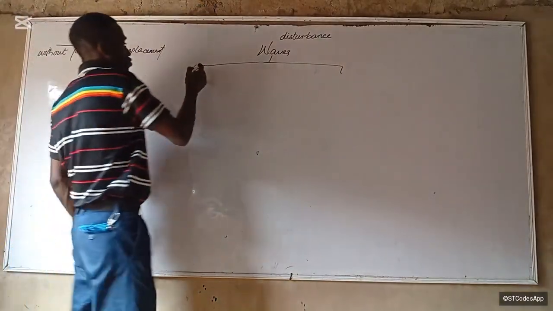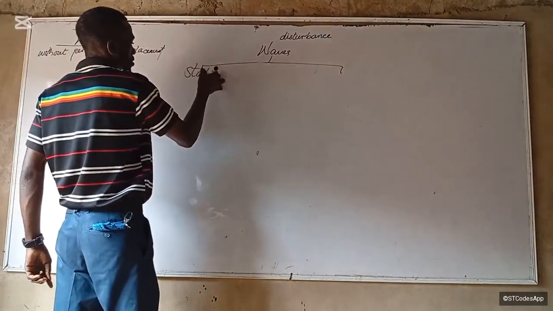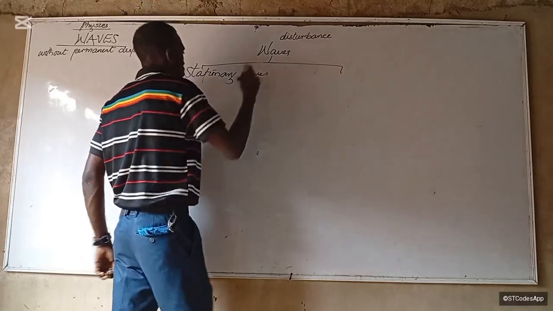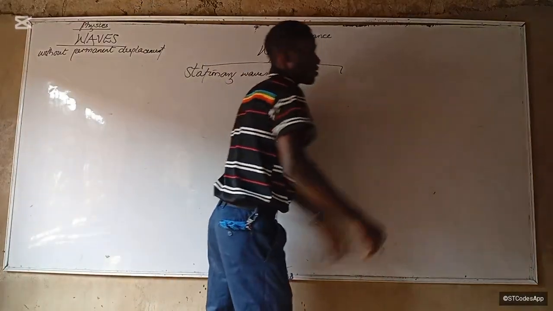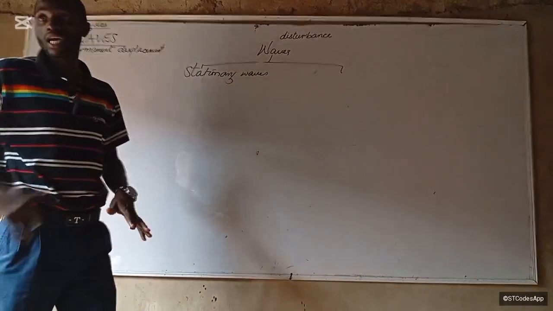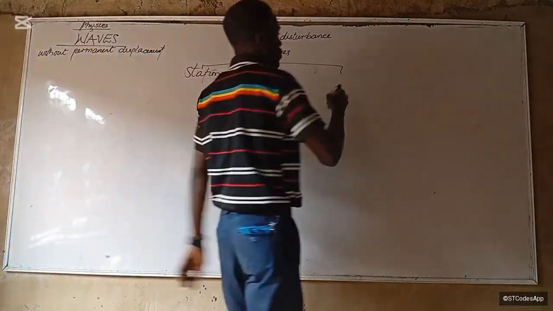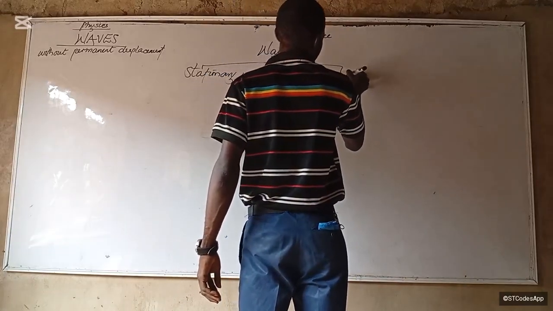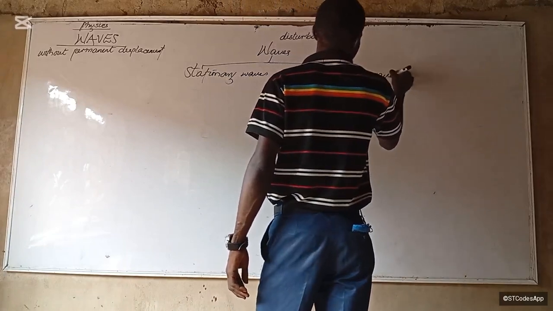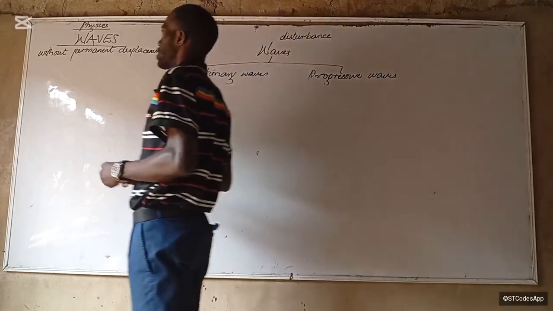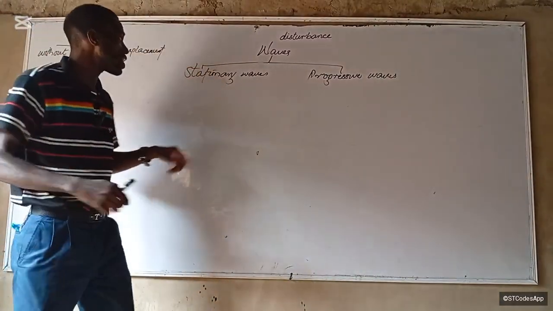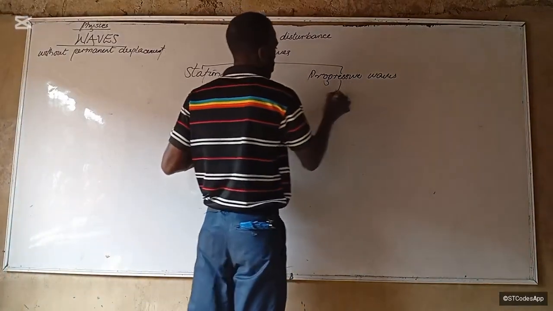Waves are divided into stationary waves and progressive waves. So all of our transverse waves that we'll be doing, they are progressive. Okay. So those progressive waves are now split into two.